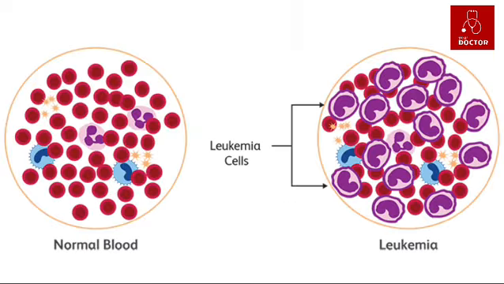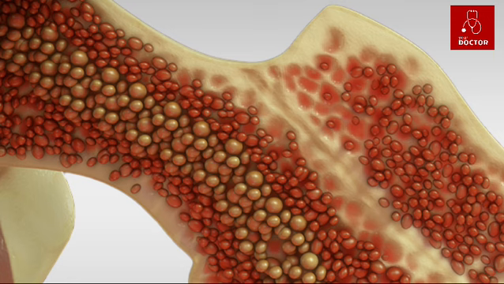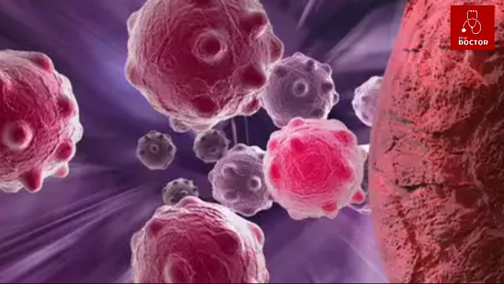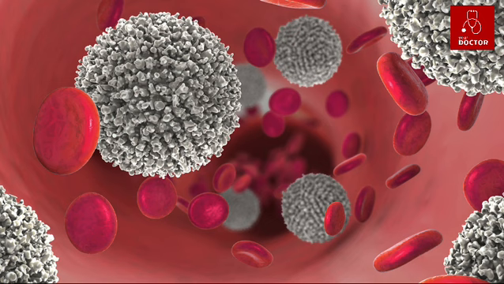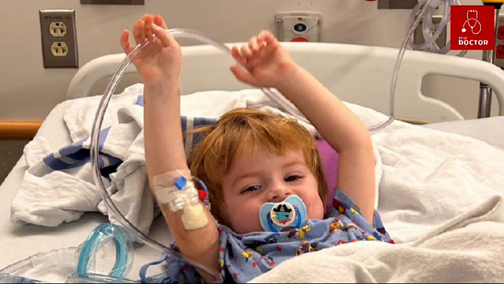C. Leukemias. Cancers of blood cells. Leukemia is cancer of the white blood cells. The bone marrow makes too many white blood cells. The blood cells are not fully formed and so they don't work properly. The abnormal cells build up in the blood. Leukemias are uncommon. They make up only 3 out of 100 of all cancer cases, 3%. But they are the most common type of cancer in children.